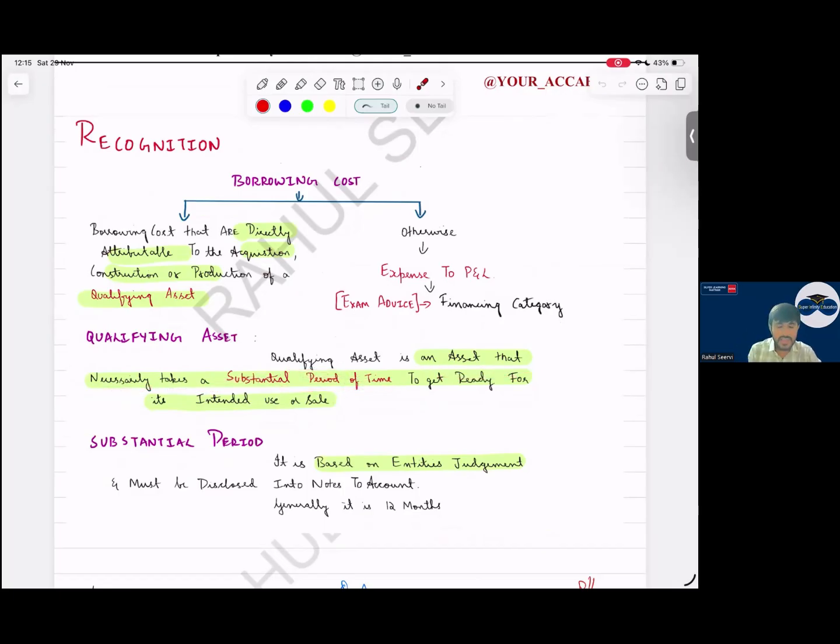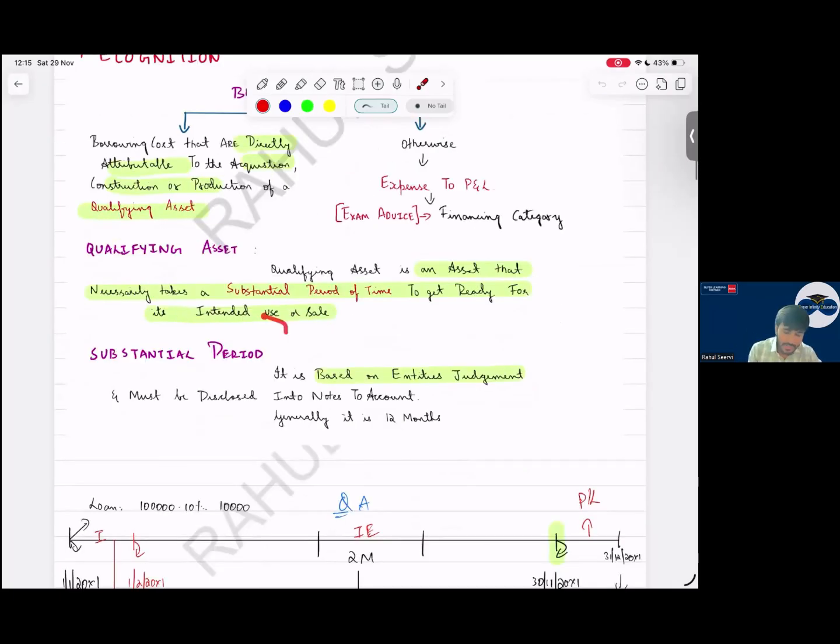It is taking a substantial period of time. Sir, is substantial period defined here? No, beta, it is not defined. It is based on judgment, but usually we consider it to be 12 months.